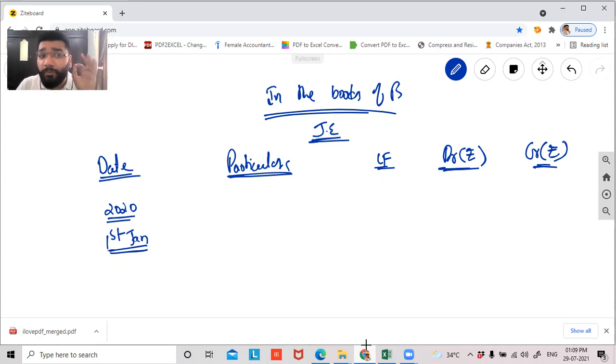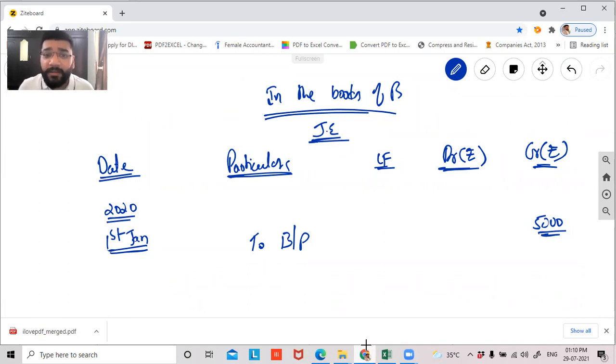Guys, B is undertaking to pay the bills payable. So can I say it will be to bills payable? Is it to bills payable? Because B is undertaking a liability. So can I say to bills payable 5,000 rupees? Yes, sir. Tell me, guys, is this 5,000 really a liability of B? Did B enjoy any worth of goods for this 5,000 rupees? No, sir. Can I say he's doing this to support A?